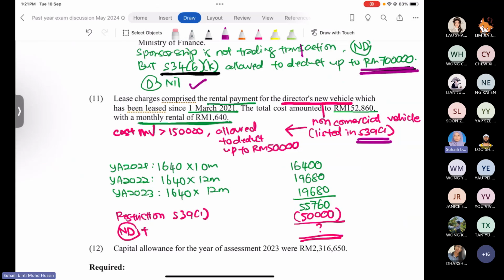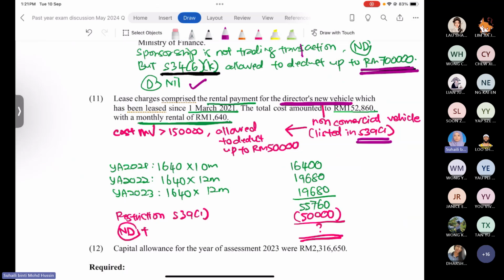How do we know that this motor vehicle is not licensed as a commercial vehicle? The company purchased the director's new vehicle. Of course this vehicle is not licensed as a commercial vehicle. Of course the director's vehicle is not used to transport your product or to transport passengers, right? Of course the director will use it to go from home to the office. So the director's vehicle is considered a non-commercial vehicle.